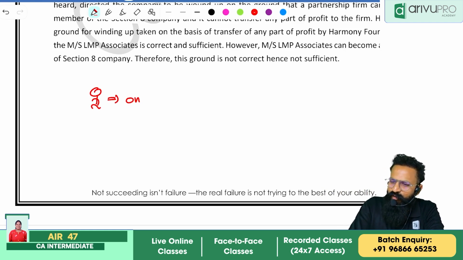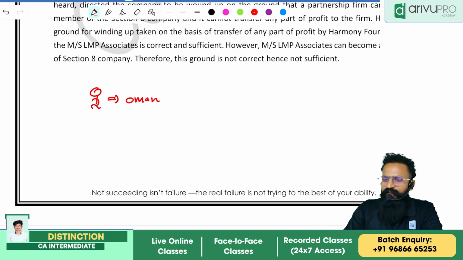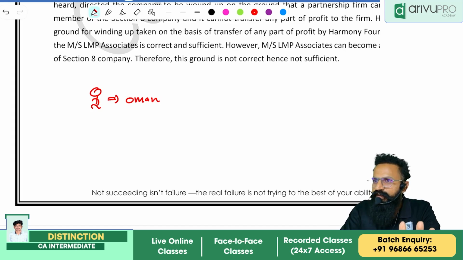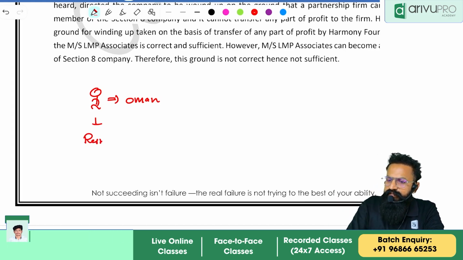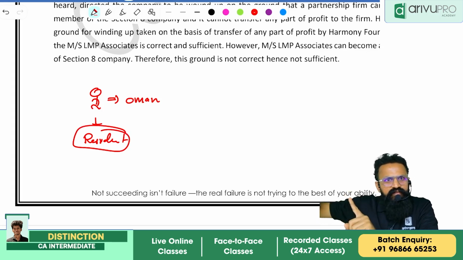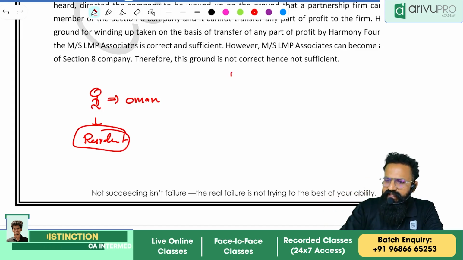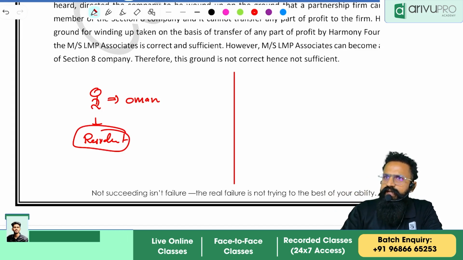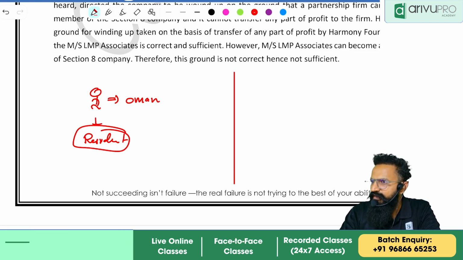Shashi sir has gone to Oman. Now people, Shashi sir has gone to Oman, correct? Now technically Shashi sir is a resident in India. Every time he will be in India only, but he is still going abroad. Now people, the second category of person: we'll take any other person who is anyone's brother, friend, relative working abroad.